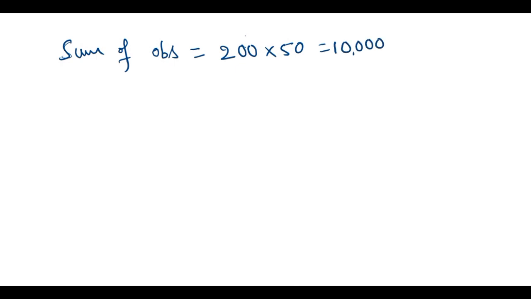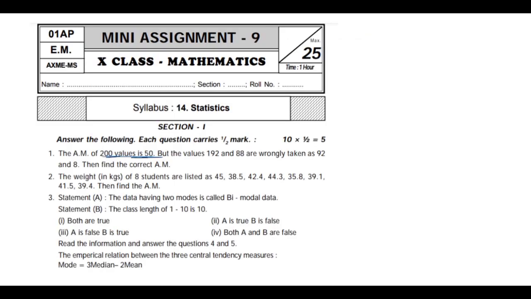Here the sum of observations equals 200 into 50, because it means 200 values into 50, then you will get 10,000. Okay, so this is the sum of observations.